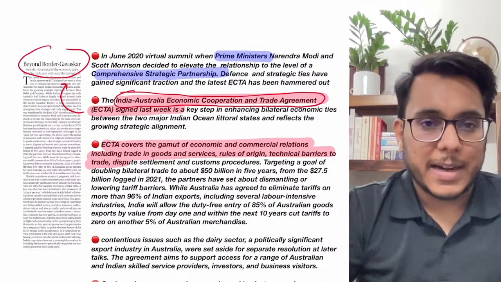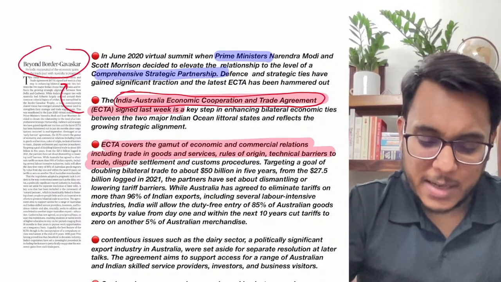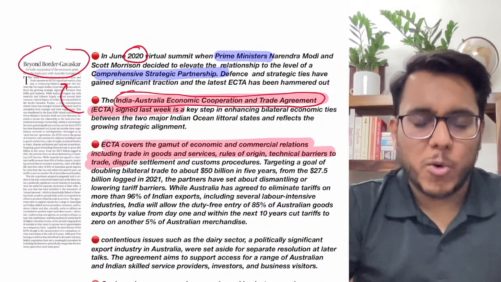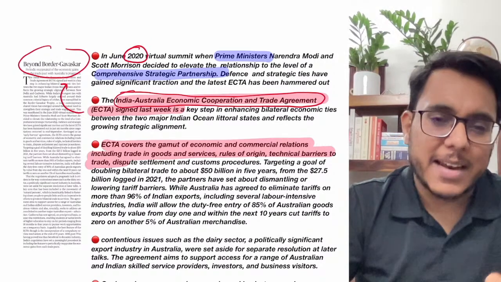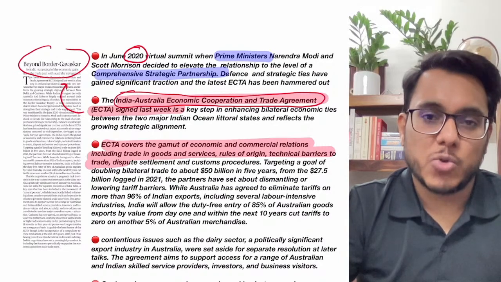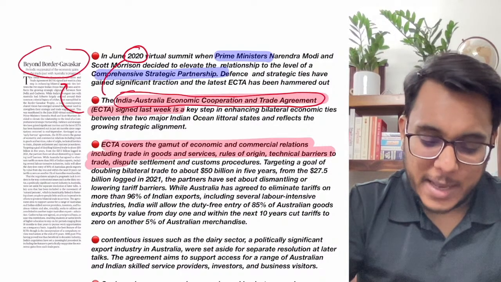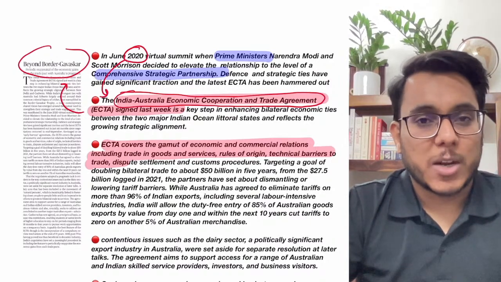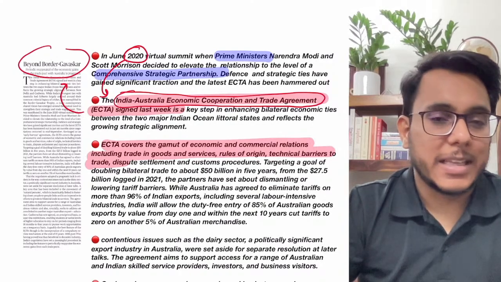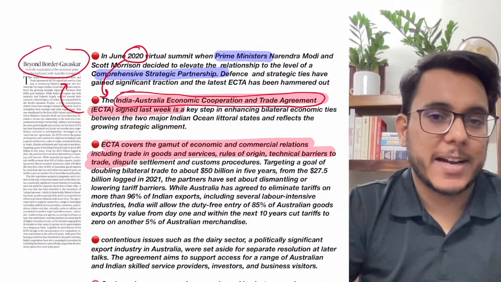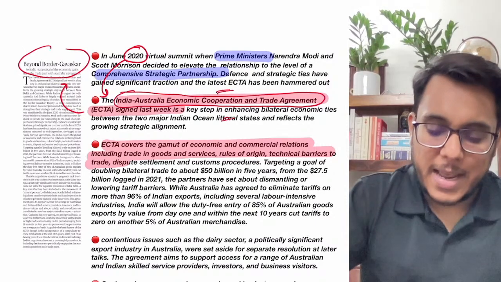Now the renegotiations on this particular free trade agreement actually started in 2020. Before that the negotiations were going on, but they got suspended. Then again the negotiations started in June 2020. It got finalized and now it has been signed. Now guys, this year we have signed two FTAs. The earlier one was with the UAE in the month of February, and the second one we have signed is with Australia, the India Australia Economic Cooperation and Trade Agreement.